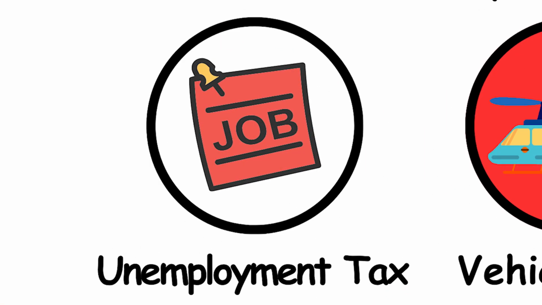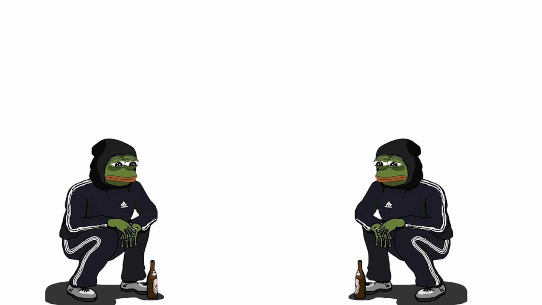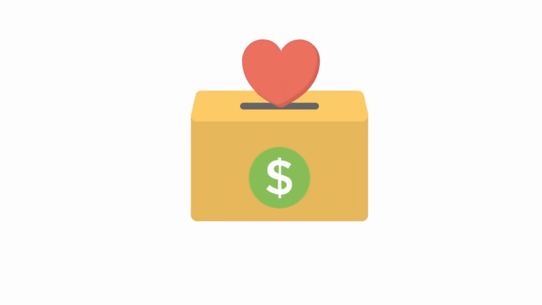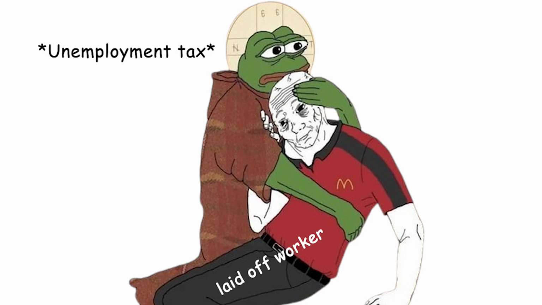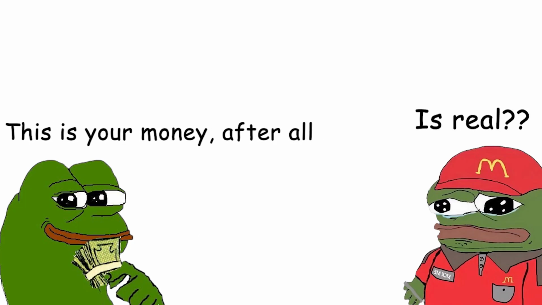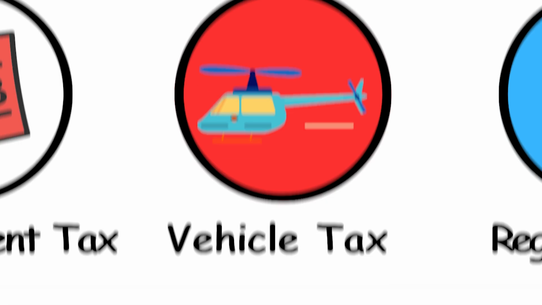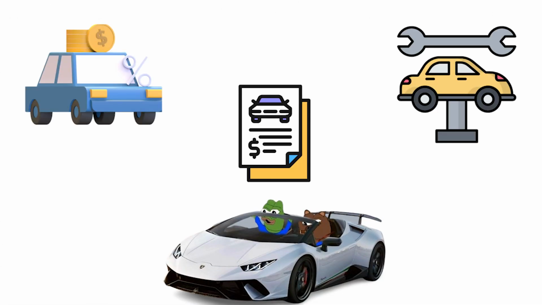$49,275. Unemployment tax. Unlike income tax on your earnings, unemployment tax is paid by employers. It funds benefits for laid-off workers. For example, a company might pay a tax on the first $7,000 of each employee's wages to help pay unemployment benefits. Vehicle tax. Vehicle tax, unlike income tax on your earnings, is a yearly fee to operate your car legally.